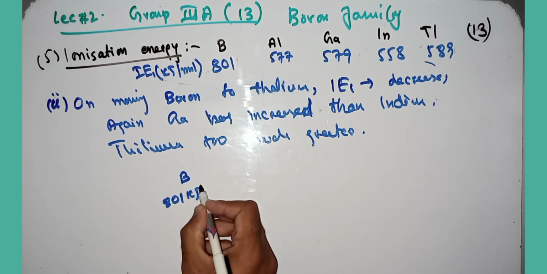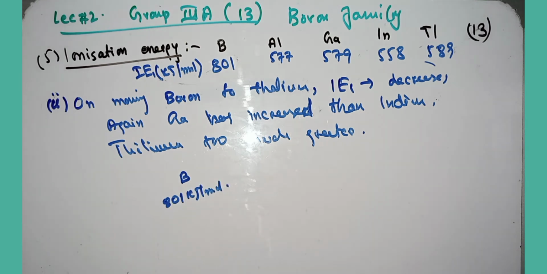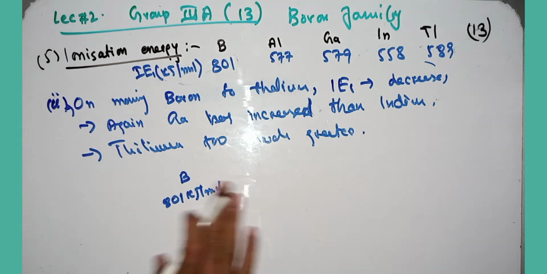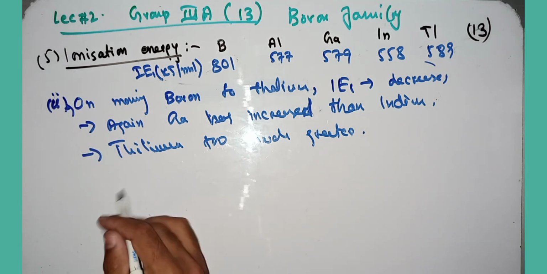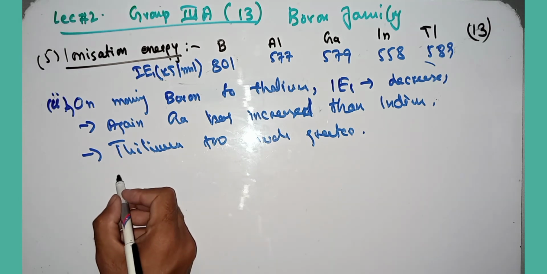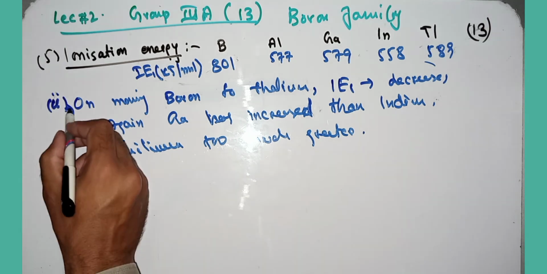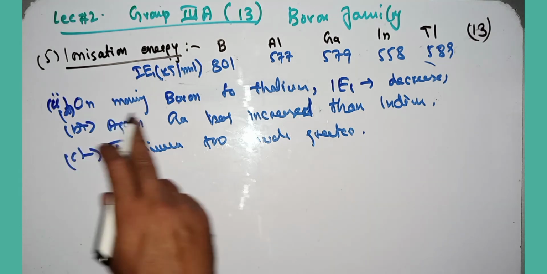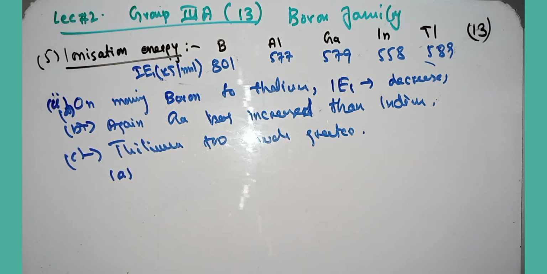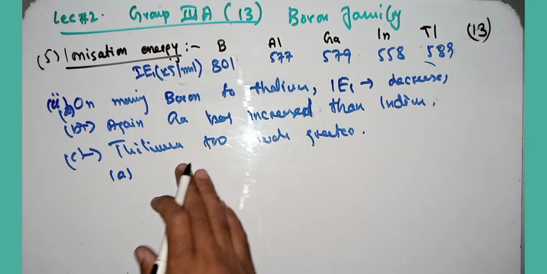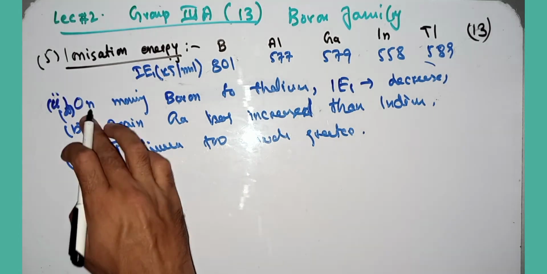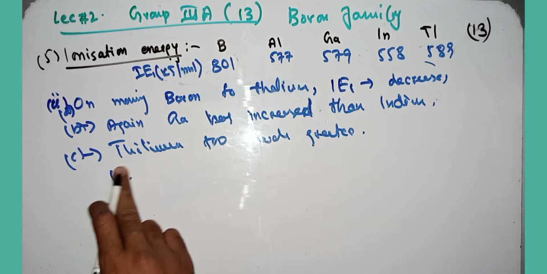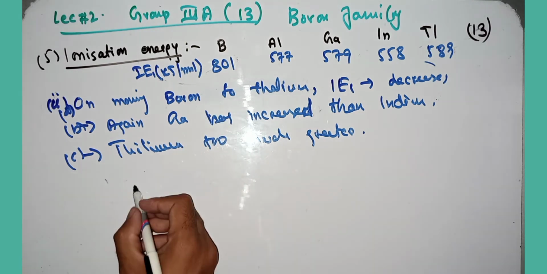What is the reason of this? That is the first point, this is the second point, this is the third point. Let's suppose this is question A, this is question B, this is question C. On moving from boron to thallium, ionization energy decreases. The first question is why the ionization energy of boron is very high?